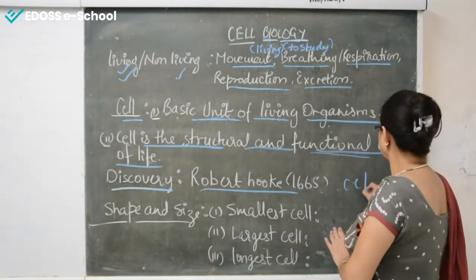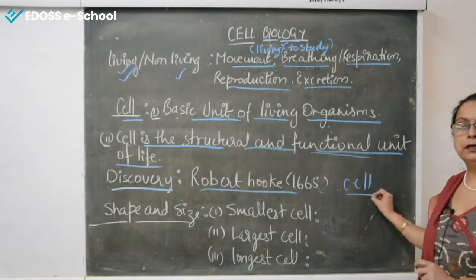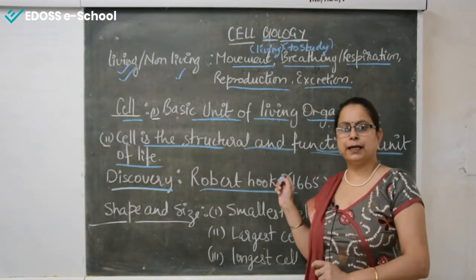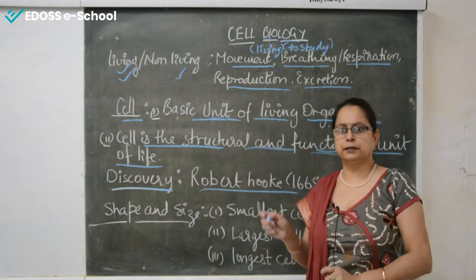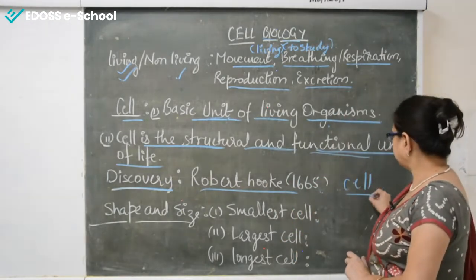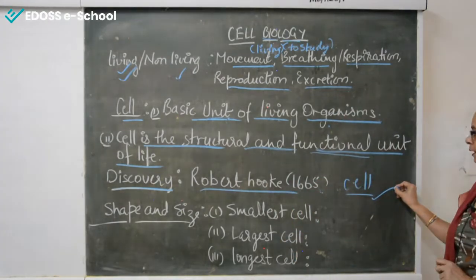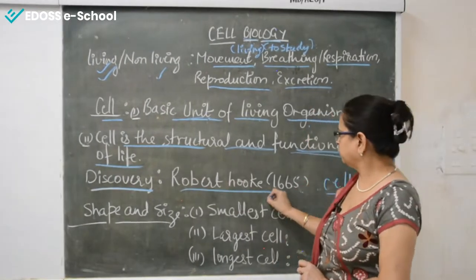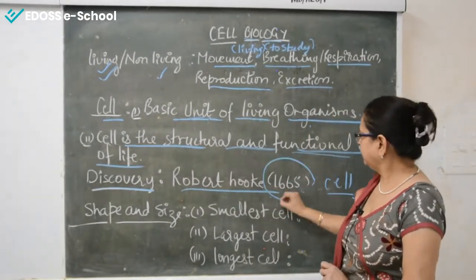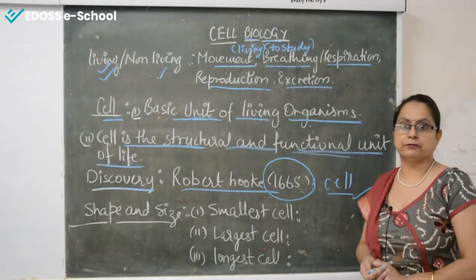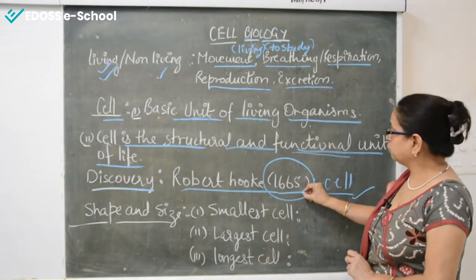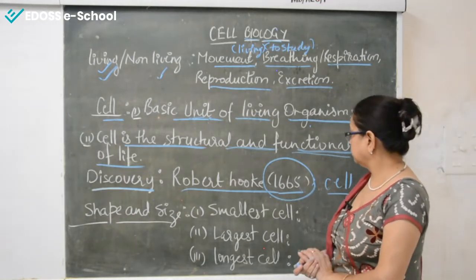Now, cell is not an English word. Previously, English wasn't the universal language. At that time Latin was very much in use. So cell is a Latin word that means little room. Right? So who discovered the cell? Robert Hooke discovered the cell, and in which period? 1665. So you can understand it was a very long time back.